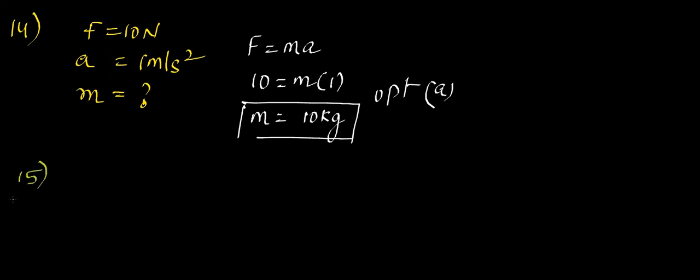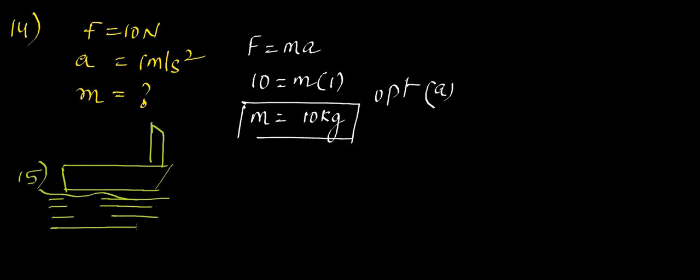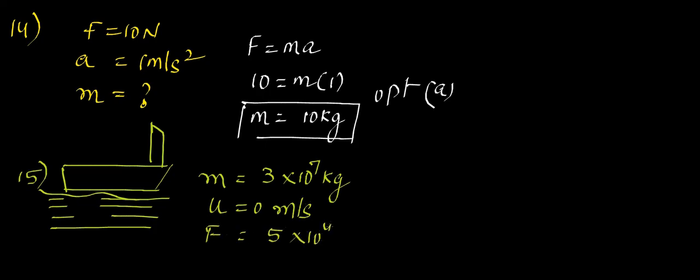Now, a ship of mass 3 into 10 power 7 kg, initially at rest. That means initial velocity u is 0 meter per second. It is pulled by a force of 5 into 10 power 4 newtons through a distance of 3 meters. Assume that resistance due to water is negligible, that means frictional force is 0. The speed of the ship is, that means you have to find the final velocity.